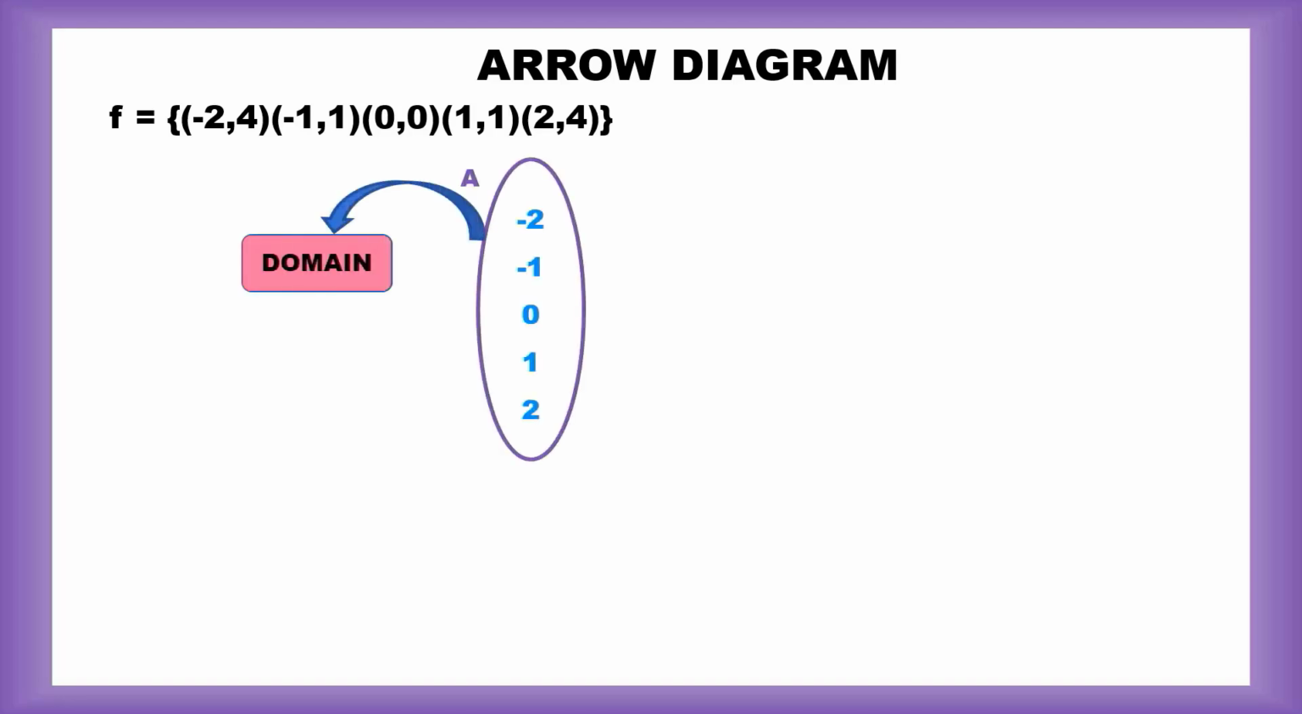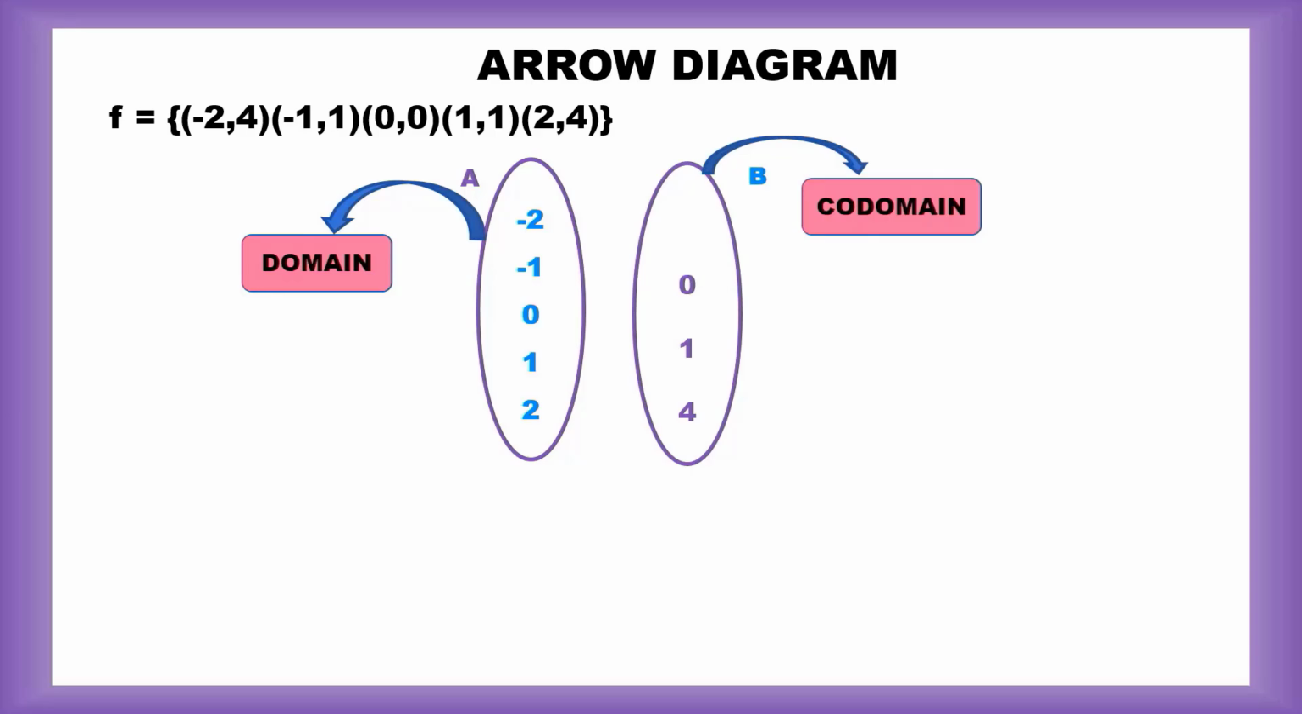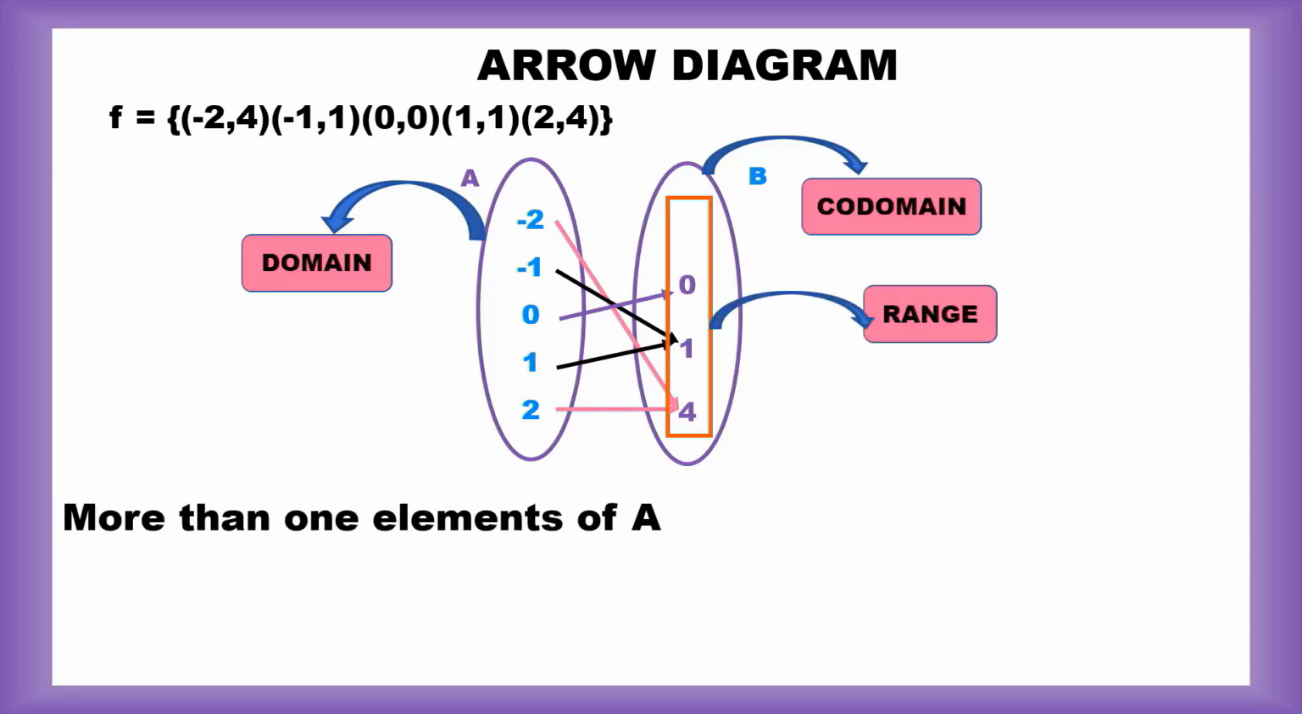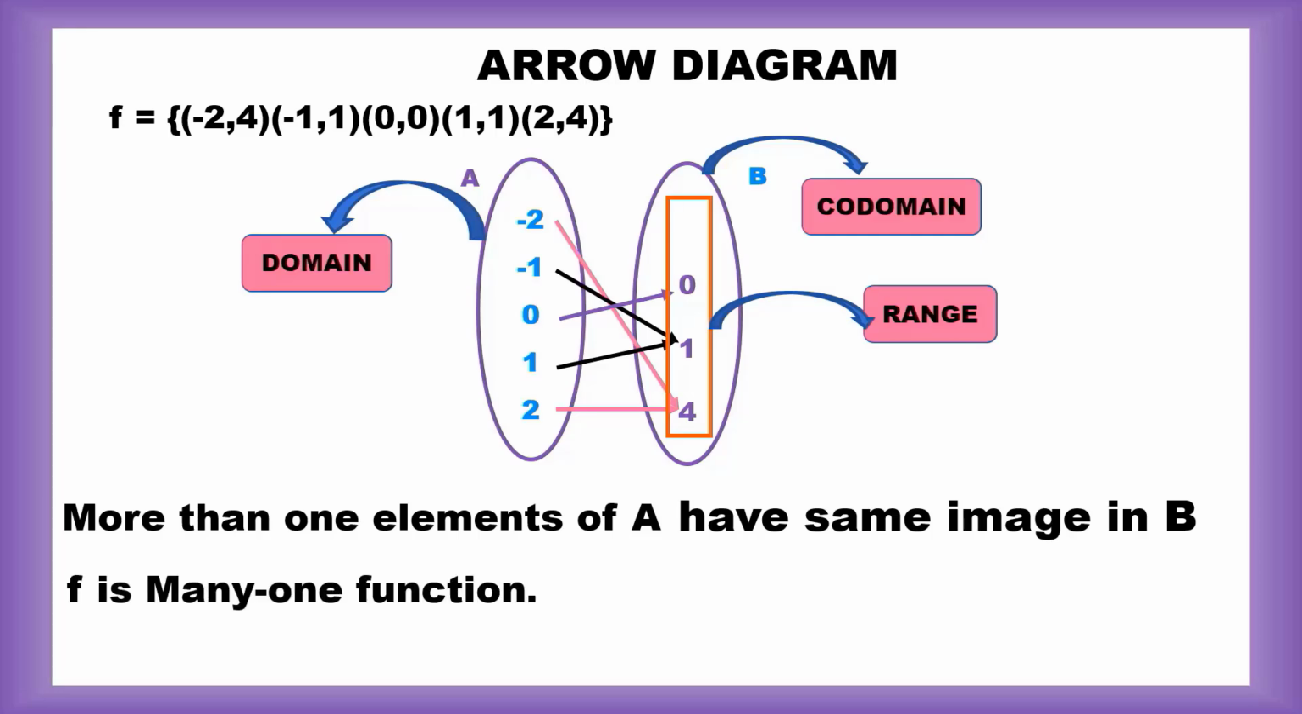Let's represent the input and output values of f of x is equal to x square in an arrow diagram, which is represented in a set of ordered pairs. Input values are considered as the domain and output values as the codomain. Here, more than one element of domain A has the same image in B. These output values are also considered as the range. More than one element of A has the same image in B. So f is a many-one function.